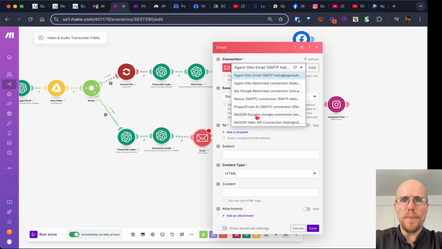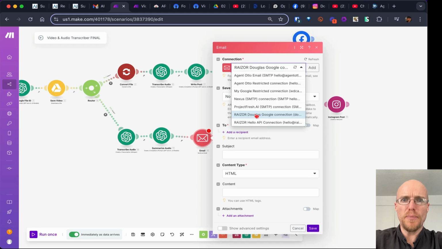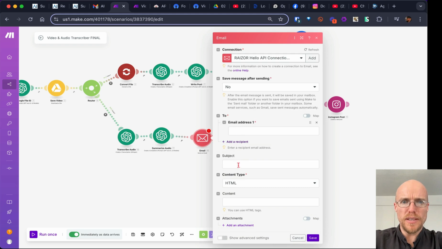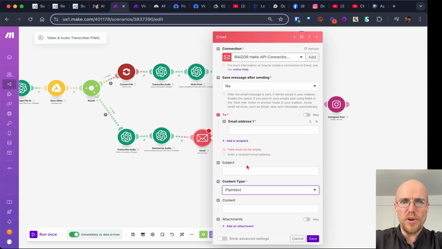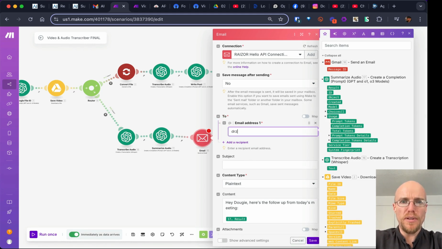So it's going to come from my hello, and it's going to go to Douglas. It's going to go to, like I said, subject. This is where I was going to show you. You could also do HTML or plain text if you know how to do HTML. You can do bold and links and all that kind of fancy stuff, or bullet lists. But for now, we're just going to go to like this.